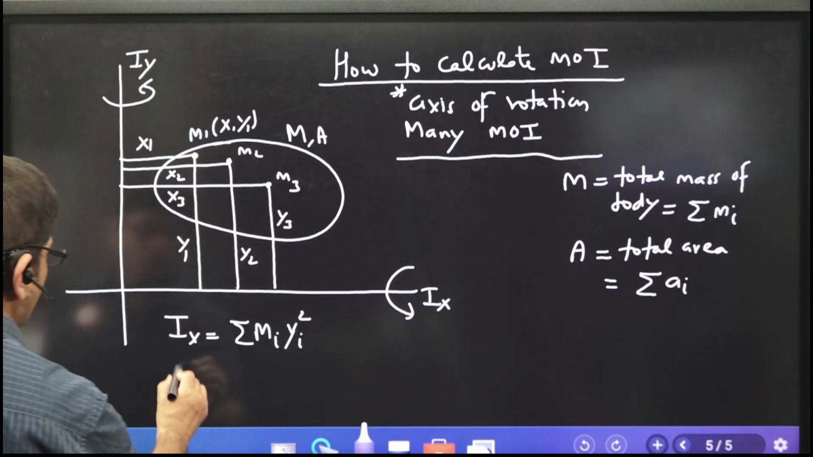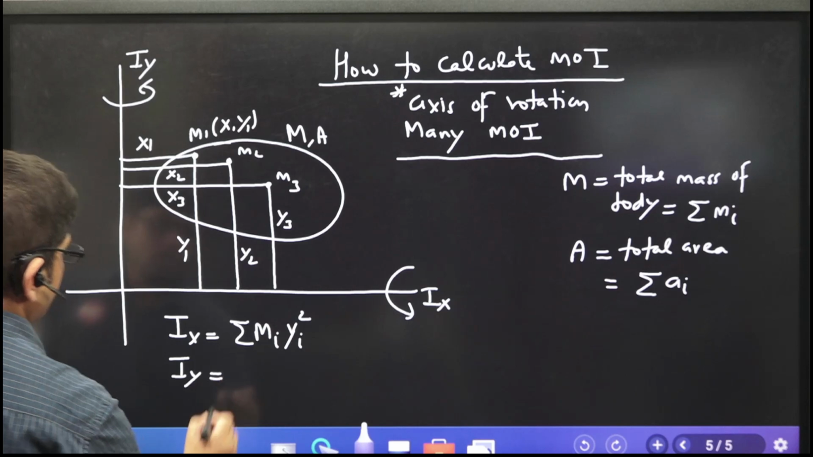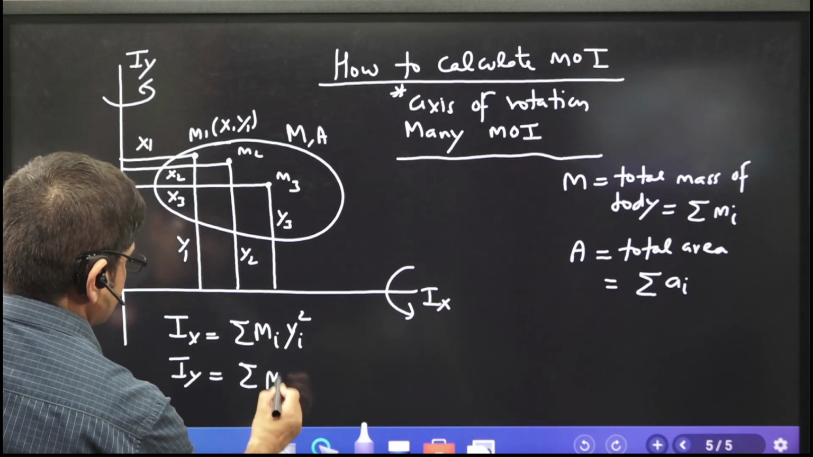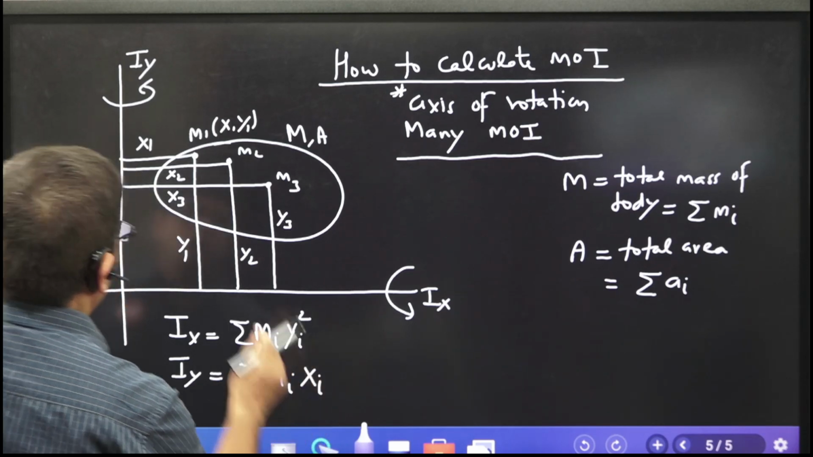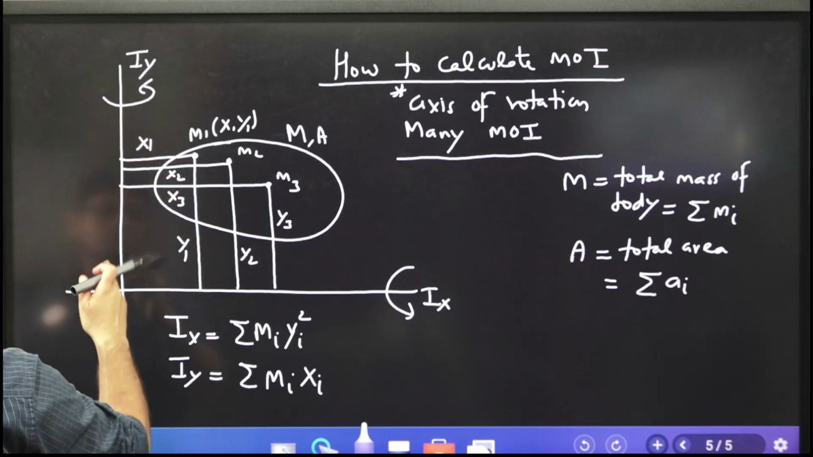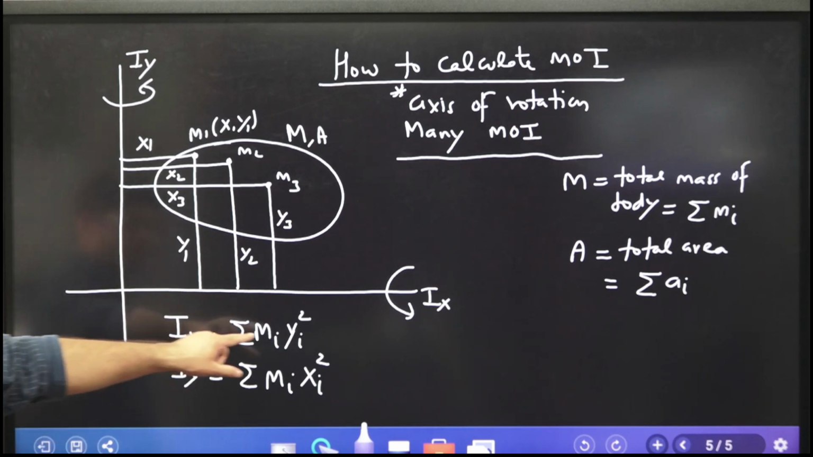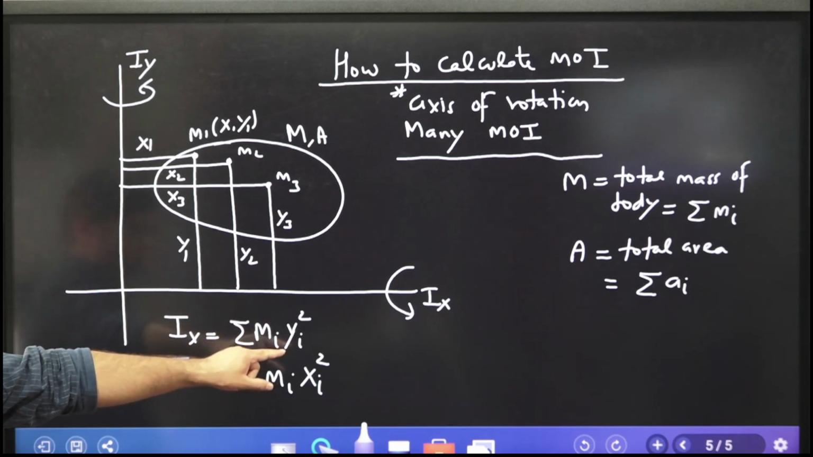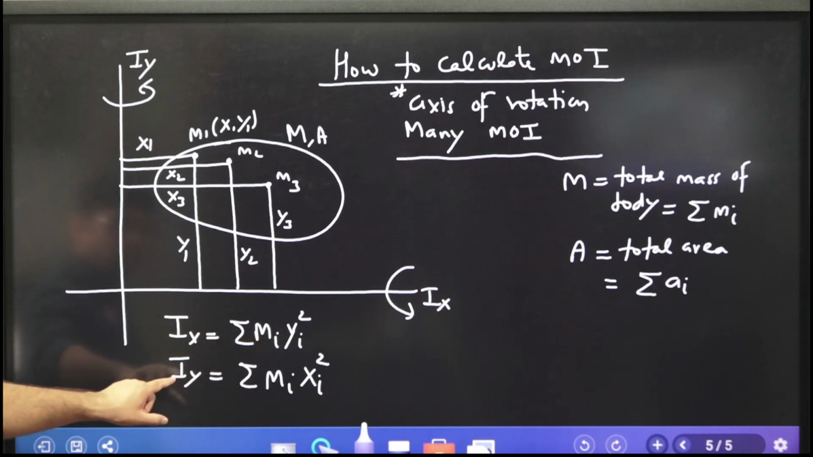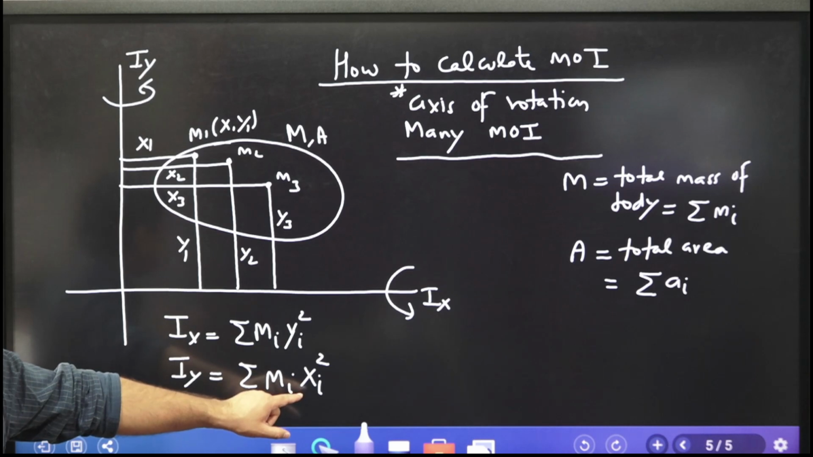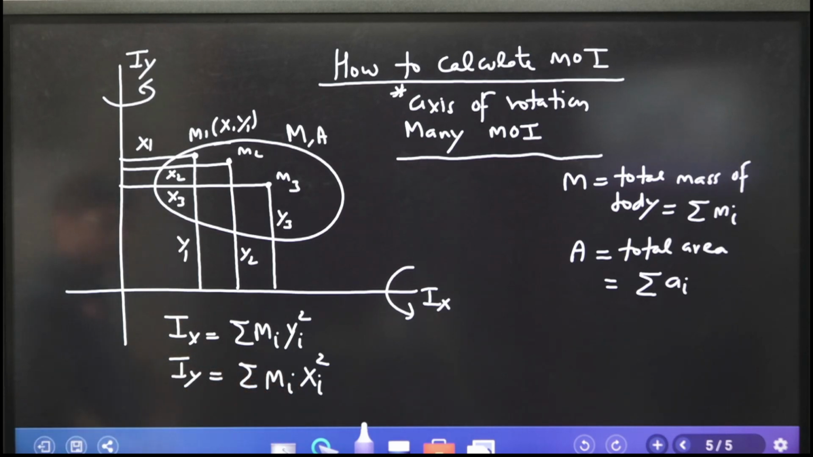Can you calculate the moment of inertia about the y-axis now? What is the moment of inertia about the y-axis? Elemental mass, and how far is that mass from this axis? So see carefully. Whenever I am to calculate the moment of inertia about the x-axis, I need to take the distance from the x-axis, that is in the y direction. Whenever I am to calculate the moment of inertia about the y-axis, I need to take the distance from the y-axis, that is in the x direction.